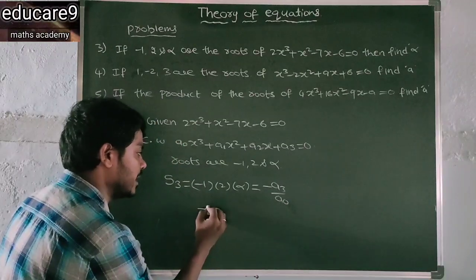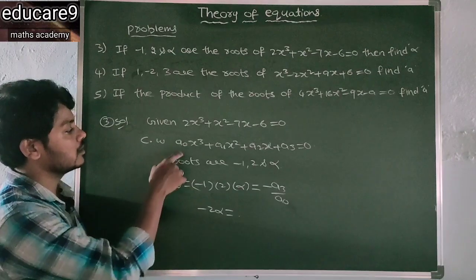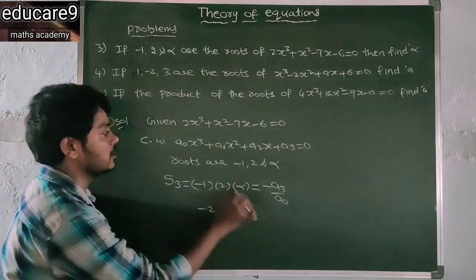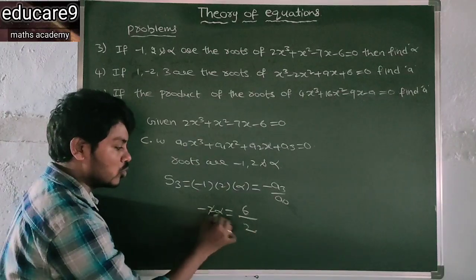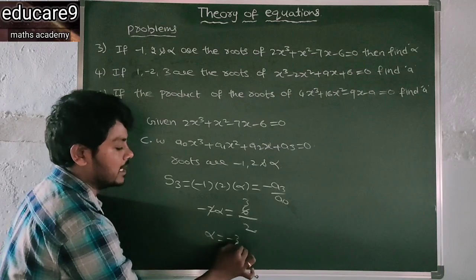So this is minus 2 alpha is equal to, what is minus a3? Minus of minus 6, you will get 6, and a0 is 2. Now 2 ones are 2, 2 threes are 6. So what is the alpha value? Minus 3 by 2.